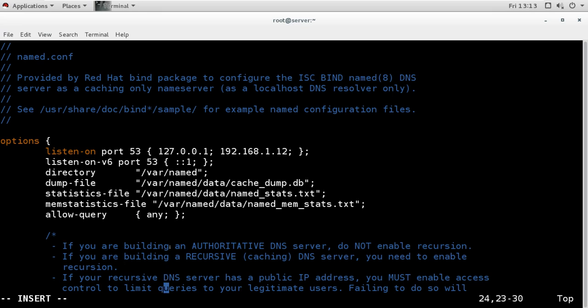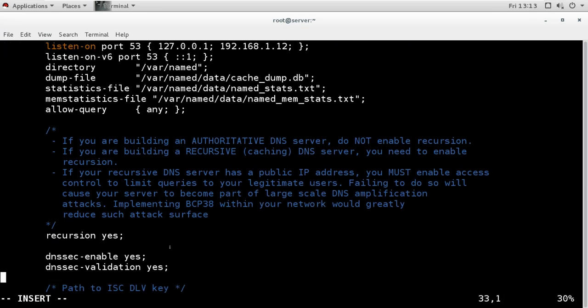Then when you go down, you will see the option to enable or disable the recursive query. That means if this server is not an authoritative server, it will do a recursive query to find the IP address, going to the root hint server and top level DNS server. If you don't want that, you can put no here. Then it will disable the recursive query, and whether it is an authoritative or non-authoritative query, it will respond from this server. It will not go to the root hint server or top level DNS server. It will directly say yes or no from here.